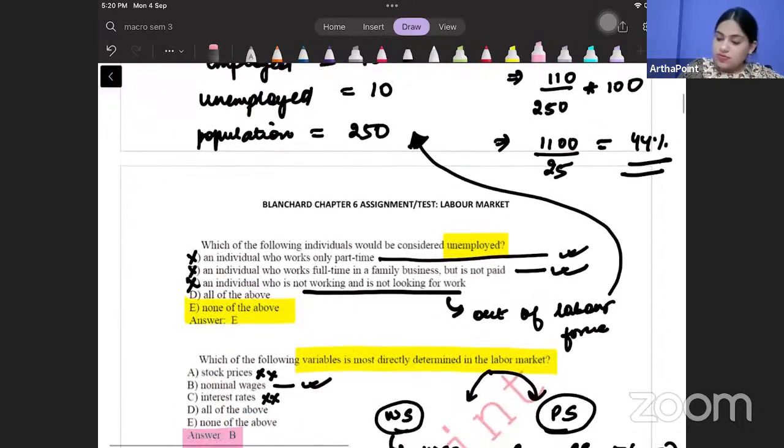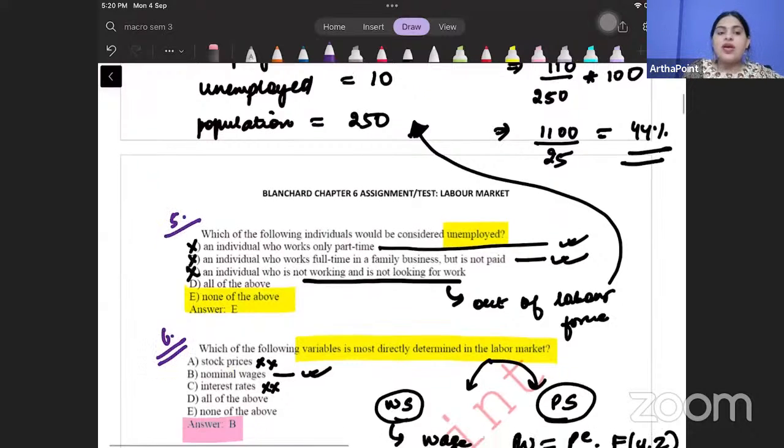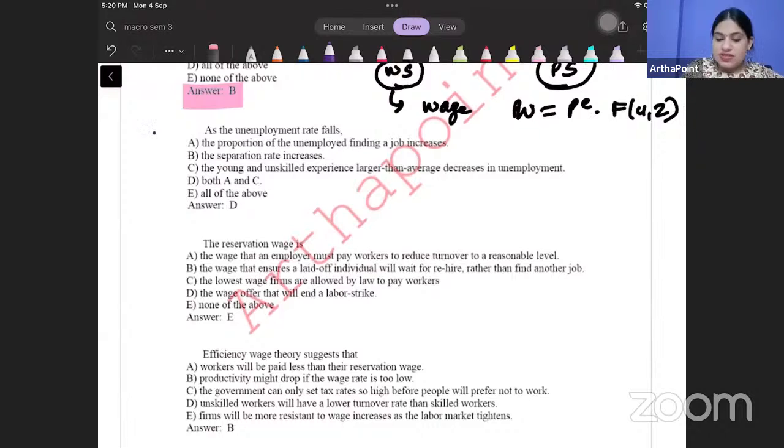So this is question number 5 and 6. Okay, come to the next question. Question number 7, beta. As unemployment rate falls, what is going to happen? The proportion of unemployed finding job increases.